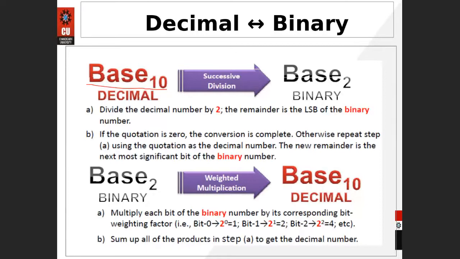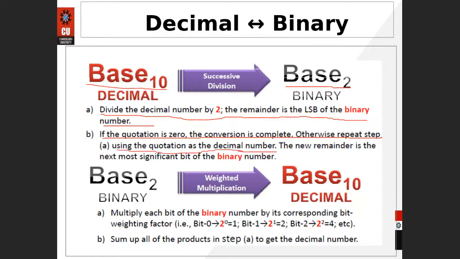In the binary number system, the base is 2. So divide the decimal number by 2. The remainder is the LSB of the binary number. If the quotient is 0, the conversion is complete. Otherwise, repeat the process using the quotient as the decimal number.